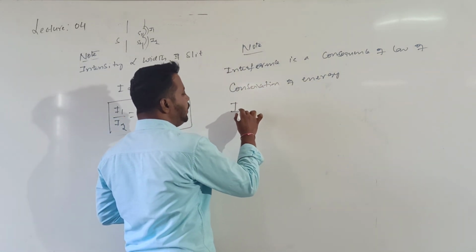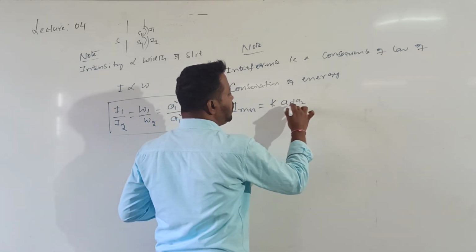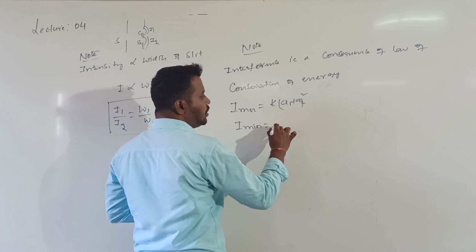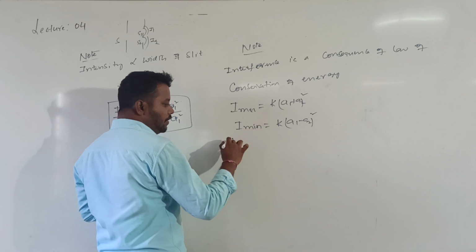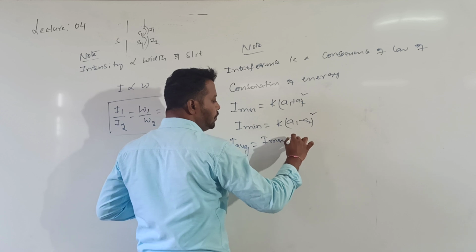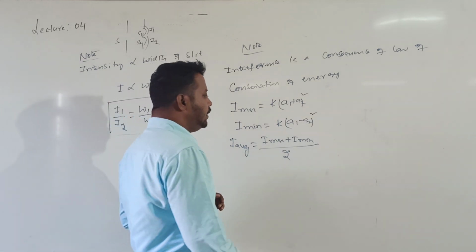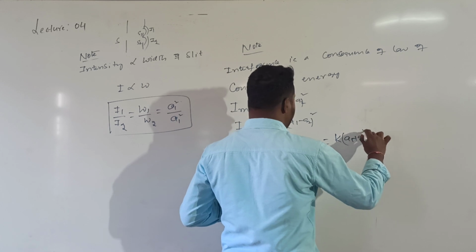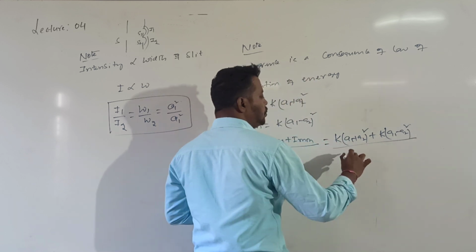What is the I maximum value we got? I maximum is equal to K into (A1 plus A2) whole square. And what is the I minimum value we got? I minimum is equal to K into (A1 minus A2) whole square. And what is the average intensity we will get? I average is equal to (I maximum plus I minimum) divided by 2. So when I add, K into (A1 plus A2) whole square plus K into (A1 minus A2) whole square, divided by 2. Correct?